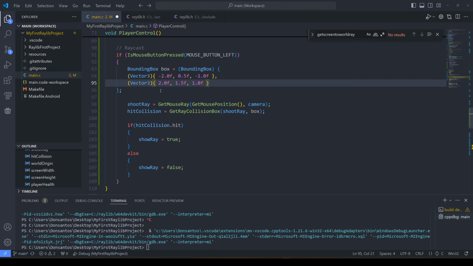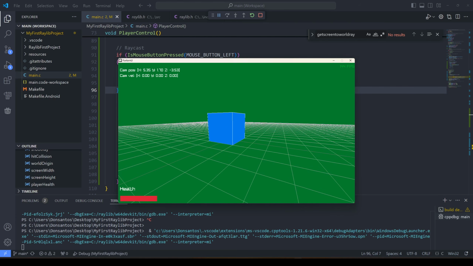Increase the size by just increasing the corners. Let's turn this to 0, 0, and it's 2 and 2. So this should be a fairly large box. It should be 4, right? If I'm not stupid, this should be 4. So if I click, now nothing happens.